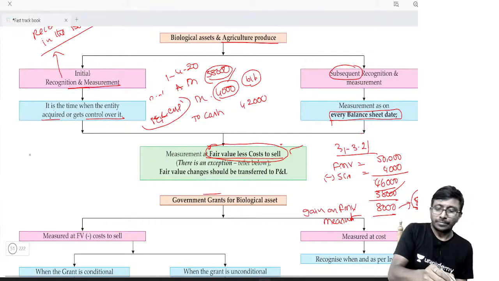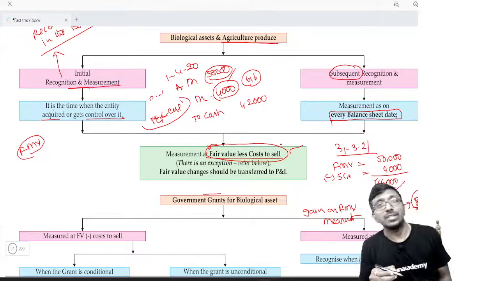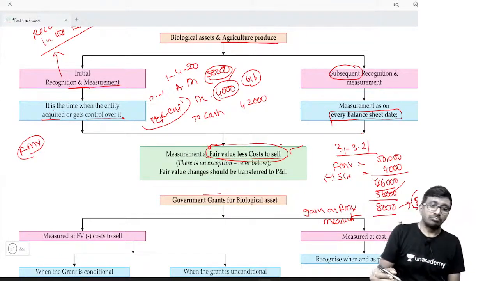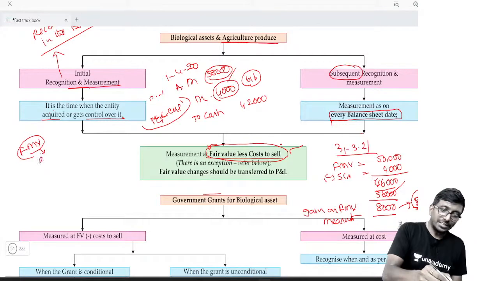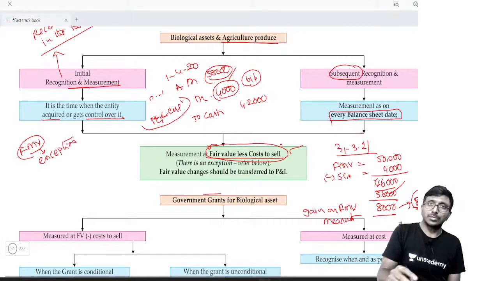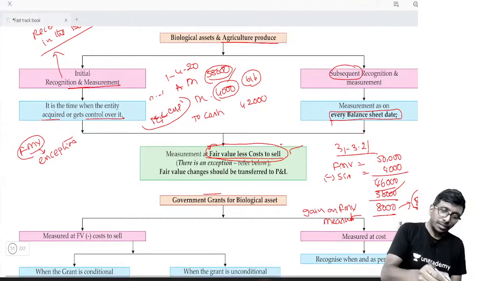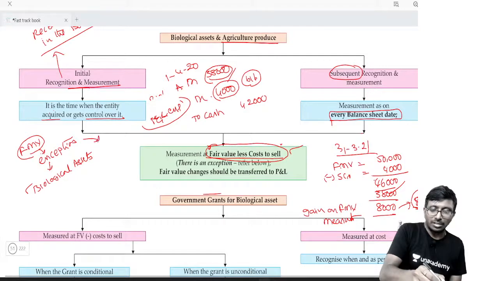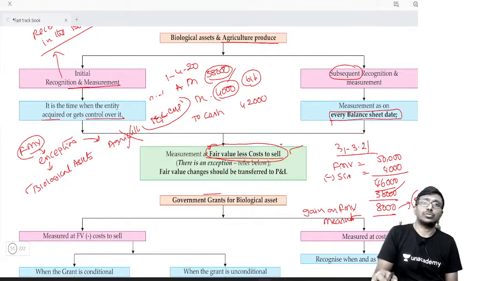Sir, is it mandatory that we measure fair market value? For this, there is an exception to this rule. What is the exception? Only one exception, and this exception is applicable for biological assets. For the biological asset, this exception is applicable, but this exception is not applicable for agriculture produce.